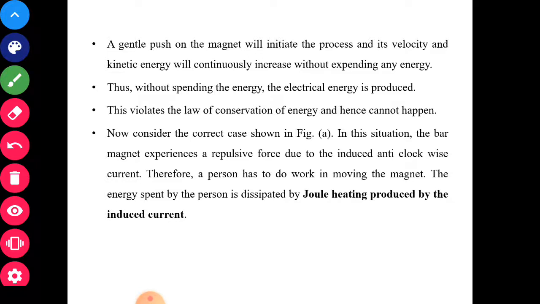So in this situation the bar magnet experiences repulsive force. So there must be anti-clockwise current when you are taking the north pole towards the coil. That induced anti-clockwise current will repel the magnet. Therefore a person has to do some work in moving the magnet. The energy spent by the person is dissipated by joule heating produced by the induced current.